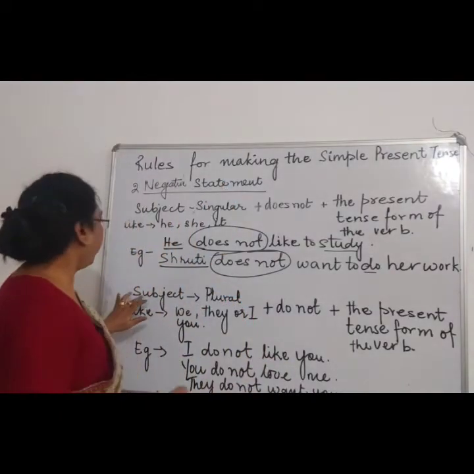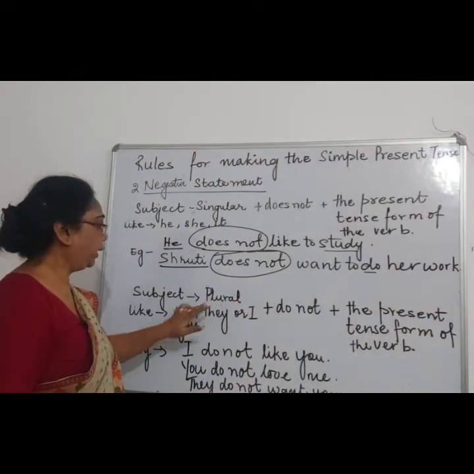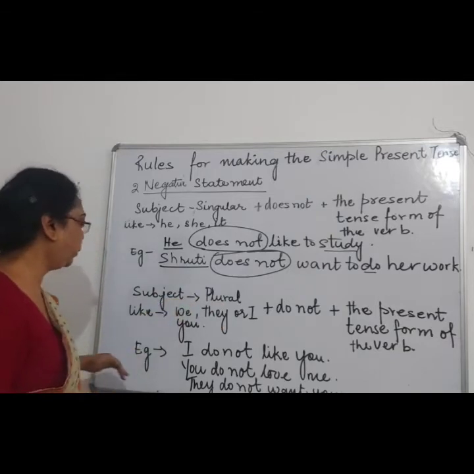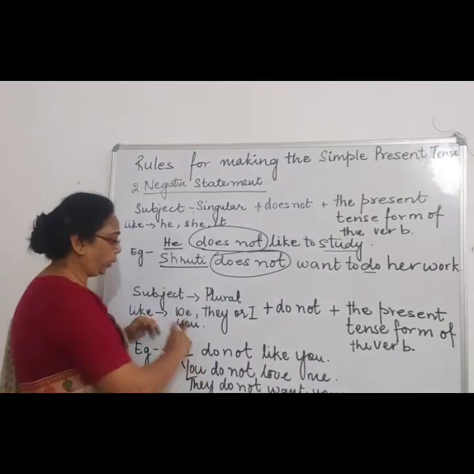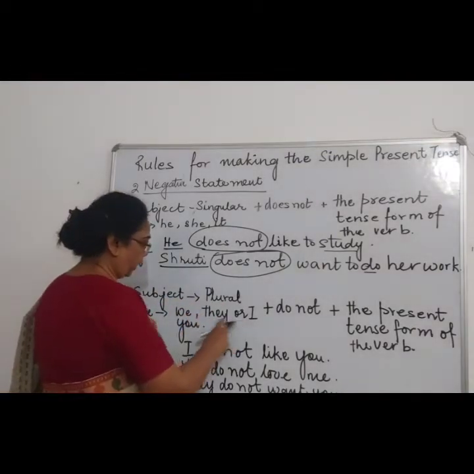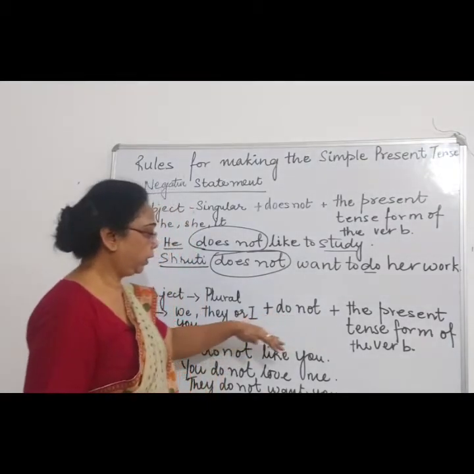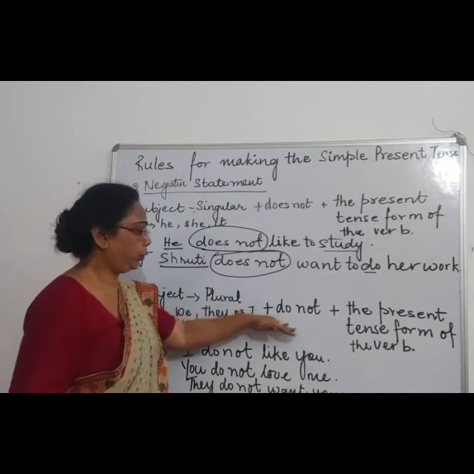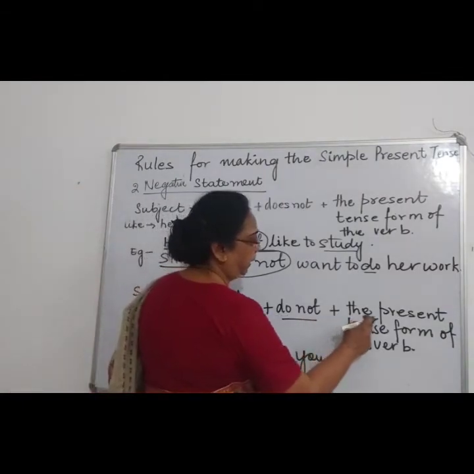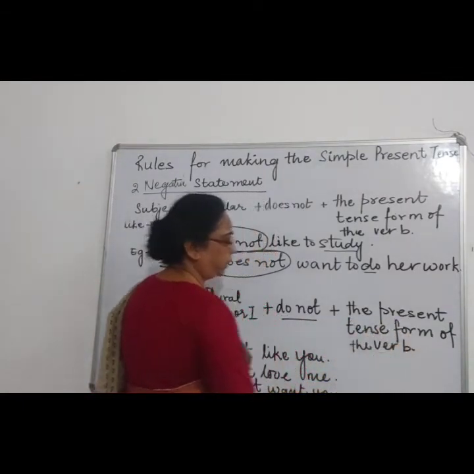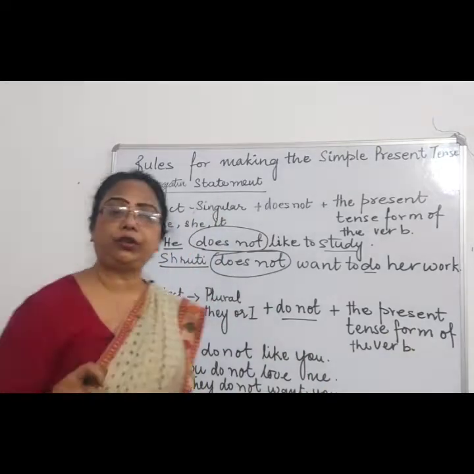Now children, when the subject is plural in a sentence, like if it is starting with we, they, I or you, then we use do not, right? For plural form we use do not, then the present tense form of the verb. We will not change the verb.